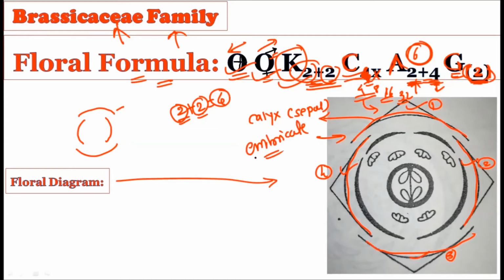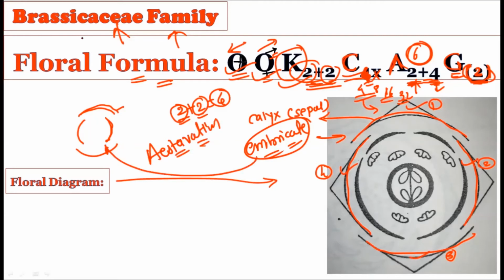That is, when you see some of the sepals completely on the inside and some of the sepals completely on the outer side, such an arrangement falls under the imbricate type of estivation. Okay, as you know, there are 4 types of estivation in the calyx and corolla. Out of it, the imbricate type of estivation is shown by the Brassicaceae family in the sepals, because 2 sepals are completely inside and 2 sepals are completely outside. Such an arrangement is called imbricate estivation.